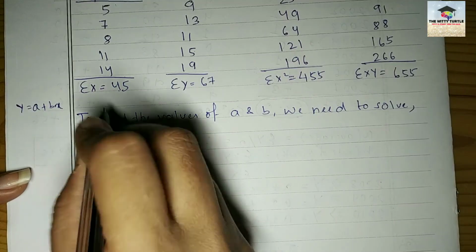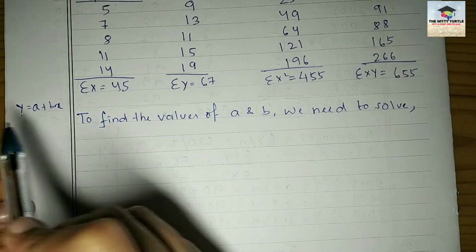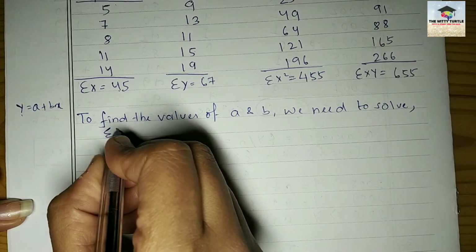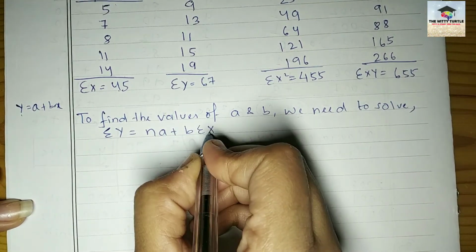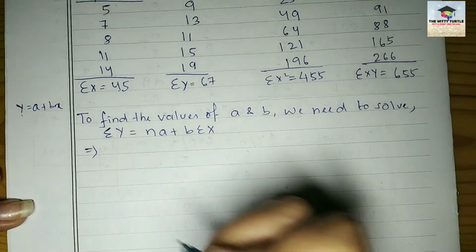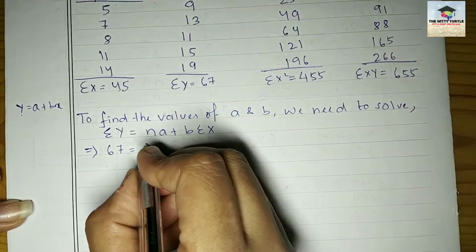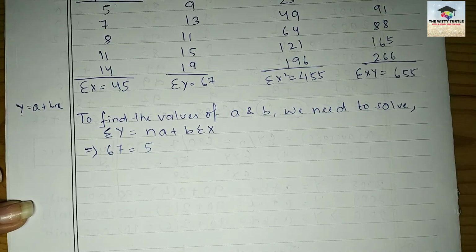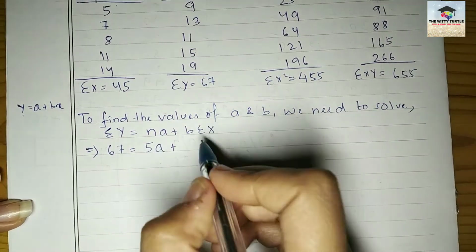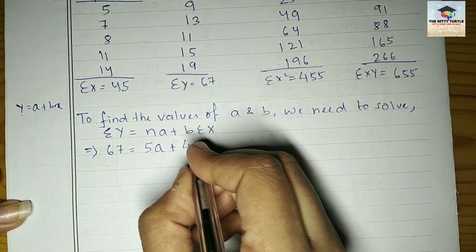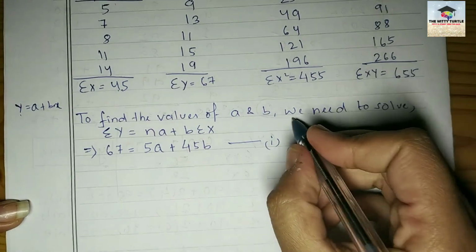Your first equation is what? What do you do first? In this equation you have to put the summation. Summation of Y equals NA plus B into summation of X. How much is summation of Y? 67. Then N is what? 5. Information of 5 towns has been given to you. So this is your 5, then A plus summation of X is 45, then your B. This is your equation 1.